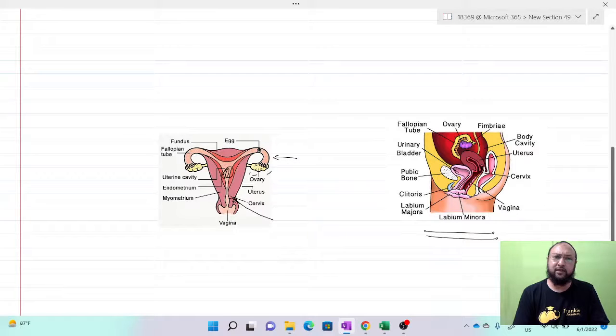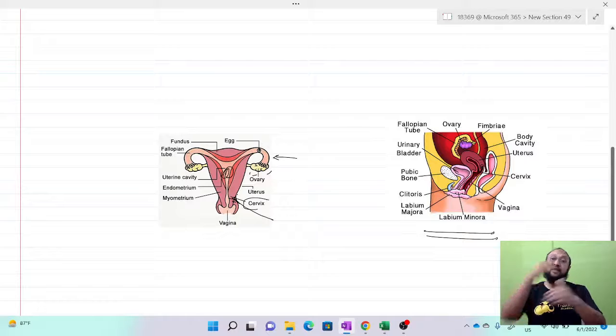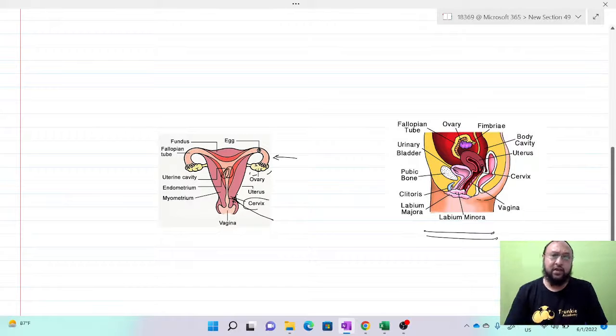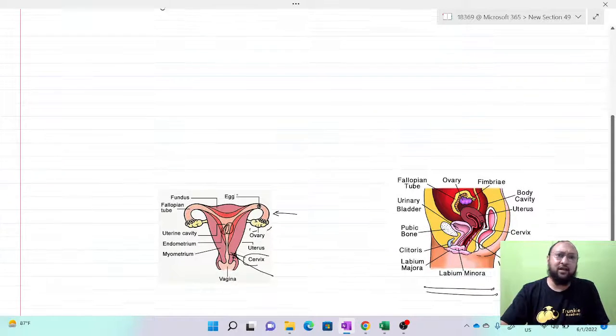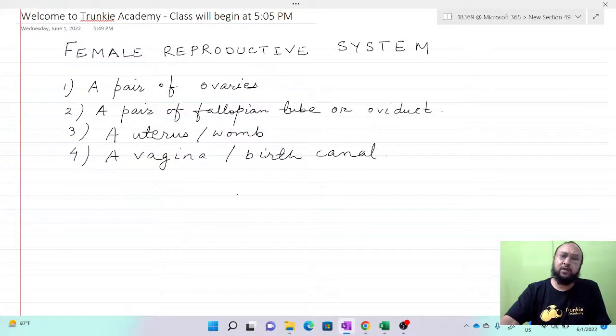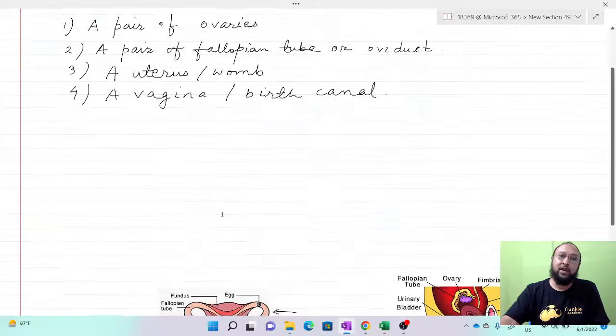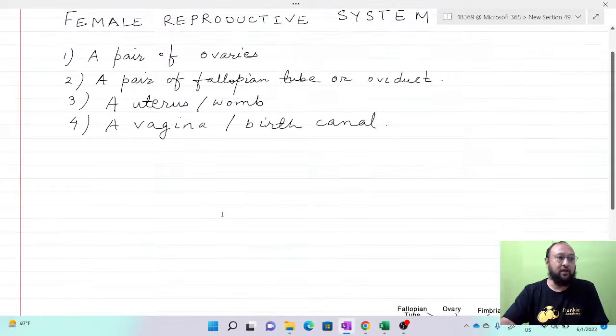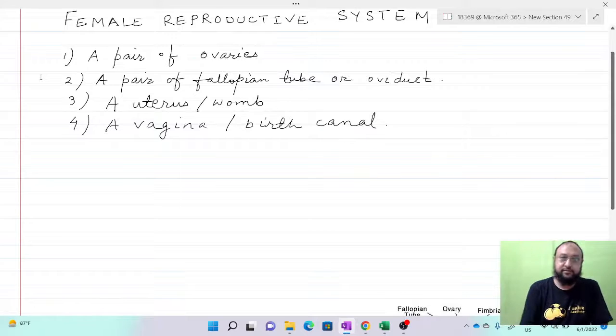Okay, this one, the cervix, is written here. Just above the vagina is the cervix, and then comes the uterus. So what we observe is a pair of ovaries, left and right, a pair of fallopian tubes, left and right, also called the oviduct, and the uterus and the vagina or birth canal. Now we will study each ovary, which is almond shaped.